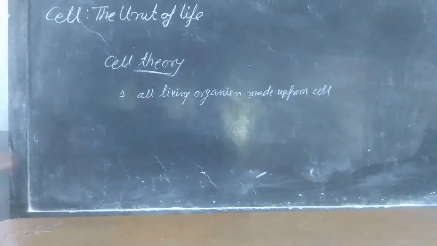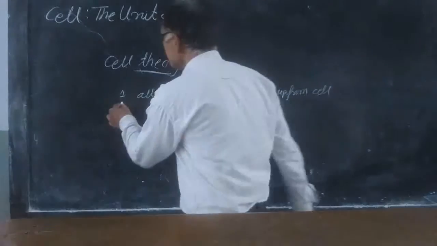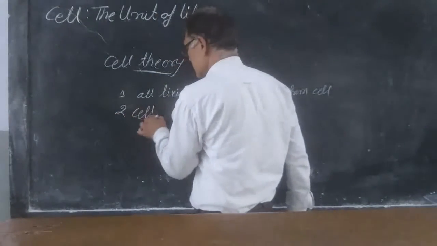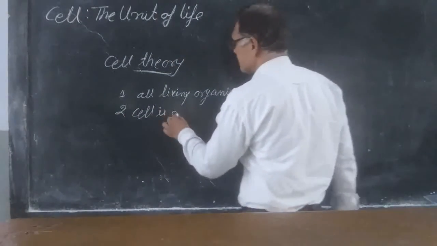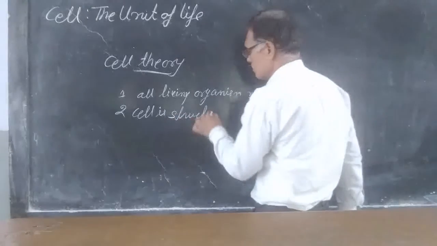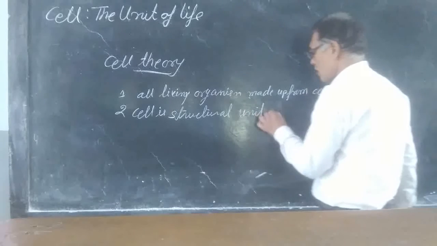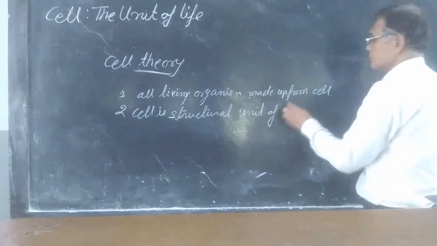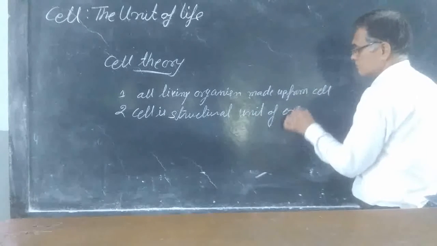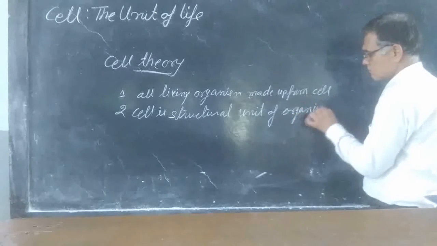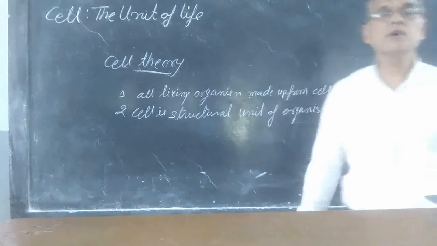Then the second point is that the cell is the structural unit of organism.